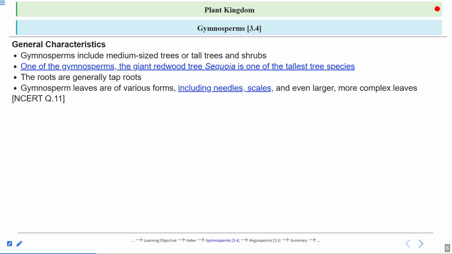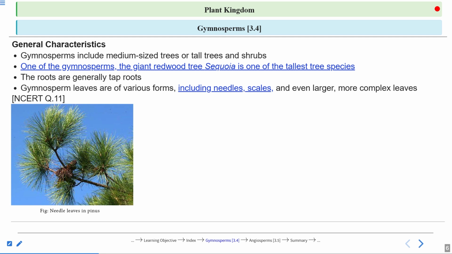So, these are the general characteristics. On this, for NCERT question number 11, you can give the reference of these points. Here you can see the needle leaves in Pinus; the leaves are in the form of needles. They have various forms of leaves.